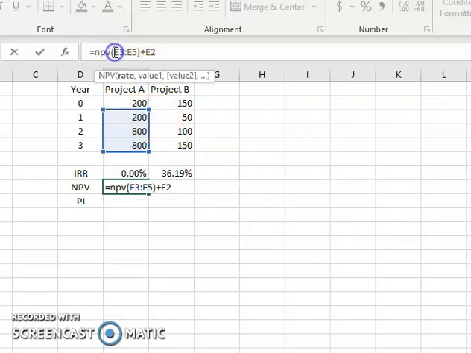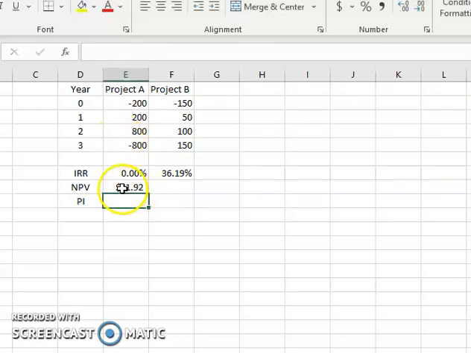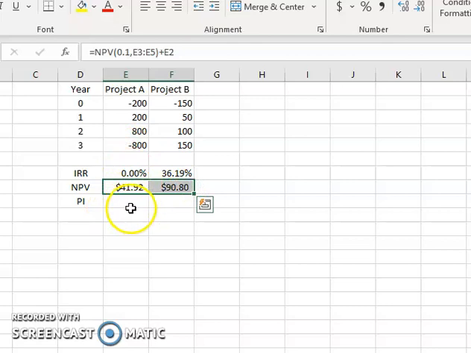Okay, so I forgot the required rate of return, so that's 0.10, comma, there we go, that should work. So $41.92 at a 10% required rate of return, and this one $90.80.